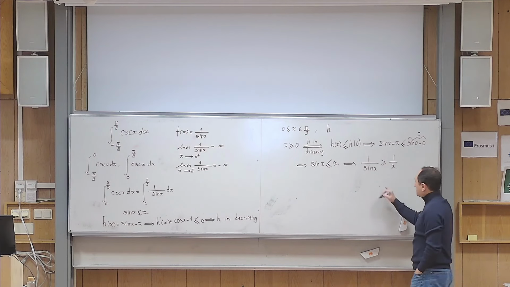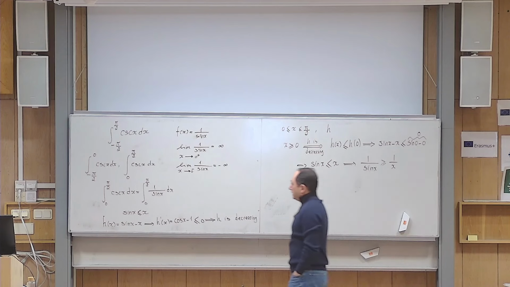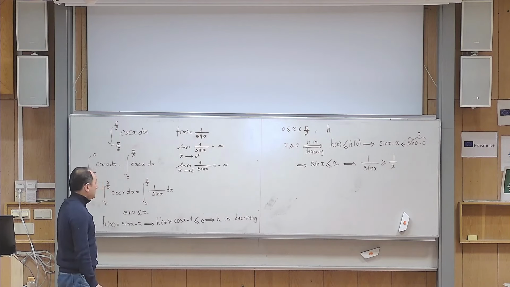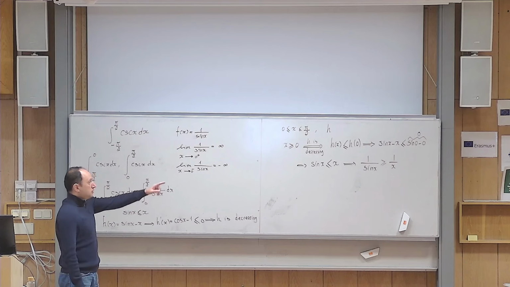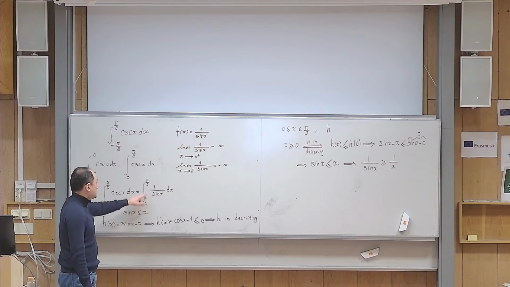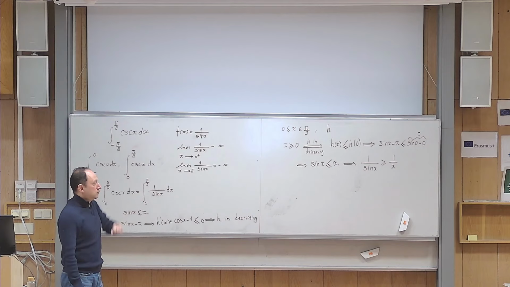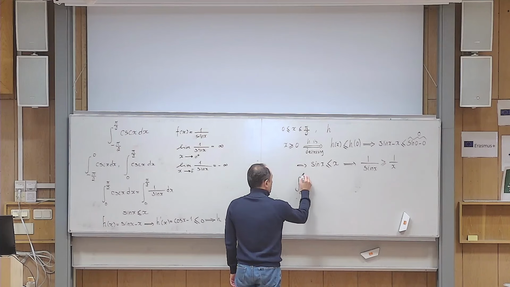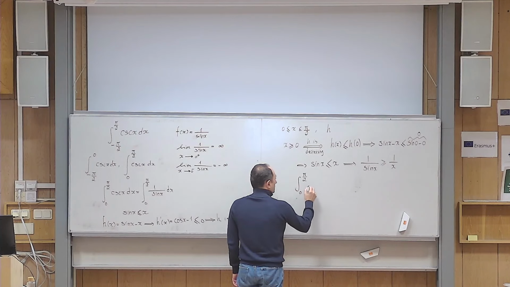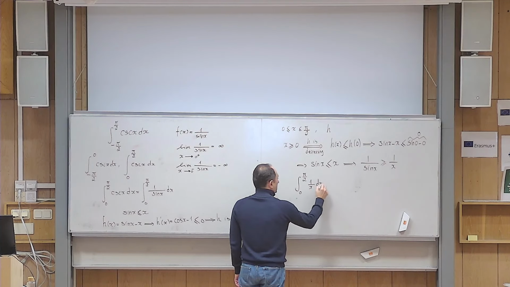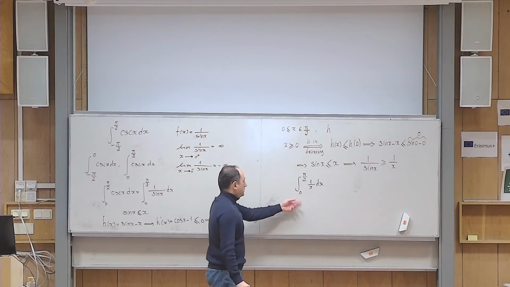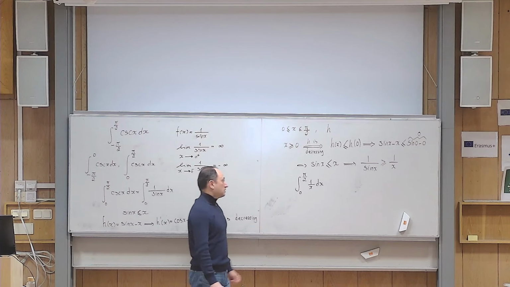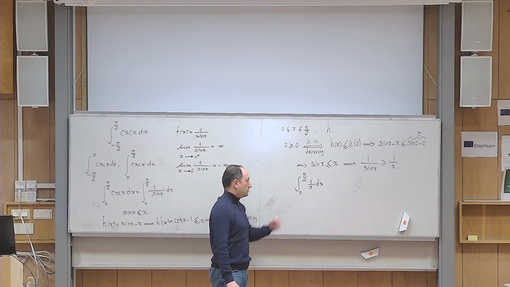Okay, so now instead of calculating this integral, what can I do? I can go and talk about the integral from 0 to pi over 2 of 1 over x. So let us concentrate on this integral now: 0 to pi over 2, 1 over x dx. Of course, it is very famous that this integral diverges to infinity. There are theorems in the book that you can use for that.